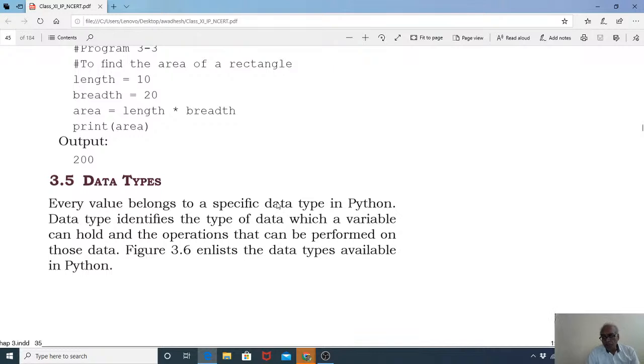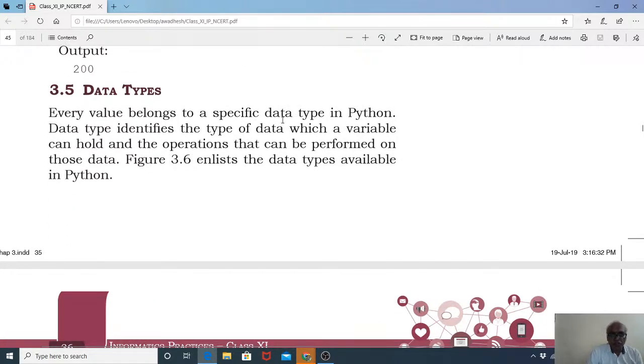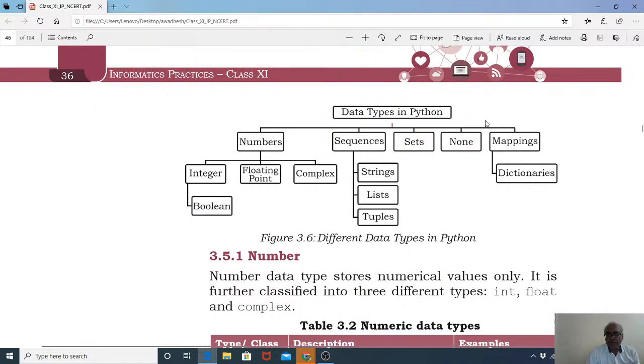Now, what is a data type? Every data value belongs to a specific data type in Python. Data types identify the type of data a variable can hold and the operations that can be performed on this data. There are different data types in Python, which will become clear when you move to higher programming. These are numbers. Numbers can be integer, floating point, complex, or boolean. Sequences can be strings, lists, tuples, sets, none, mapping, dictionaries, and so on.